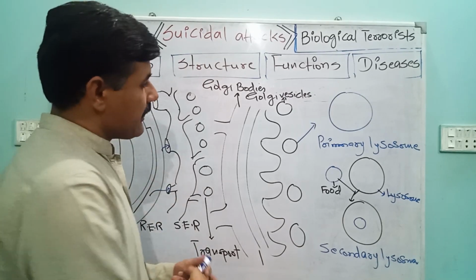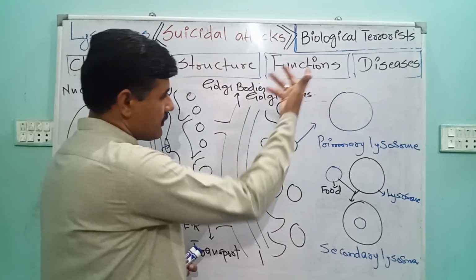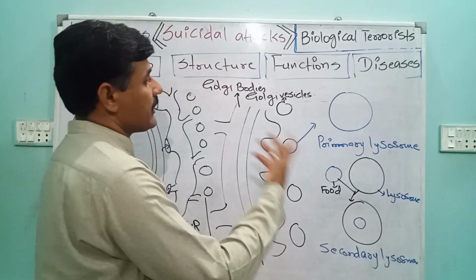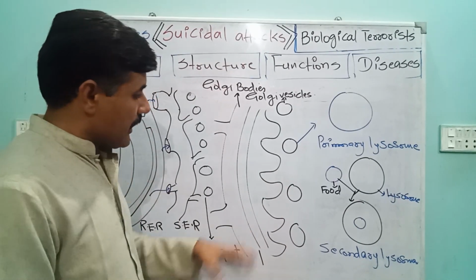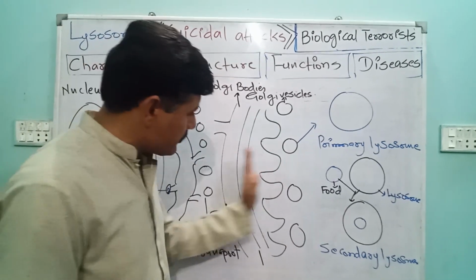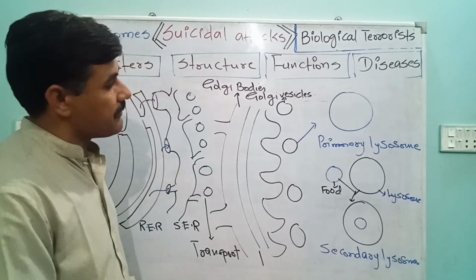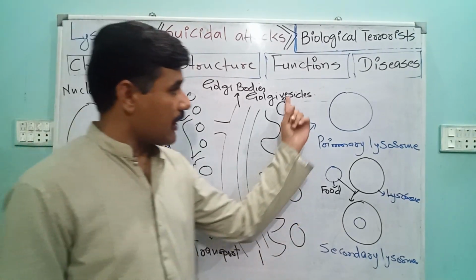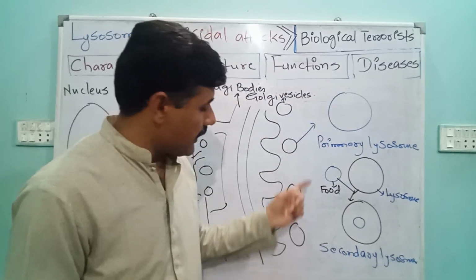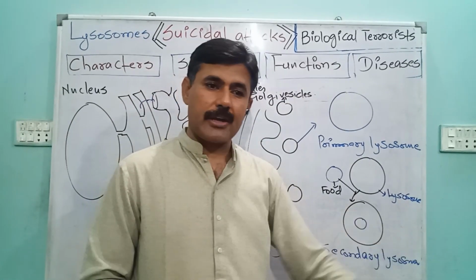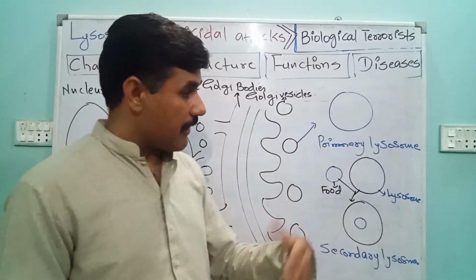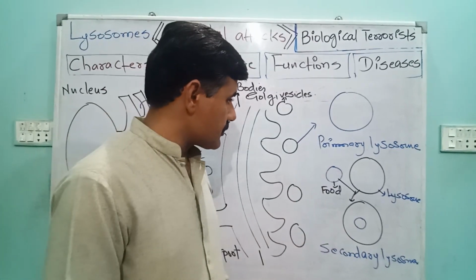So lysosomes originate from Golgi bodies, as these structures are called Golgi vesicles. These vesicles come out of the trans face of Golgi bodies into the cytoplasm, where they undergo several other processes to become functional lysosomes.